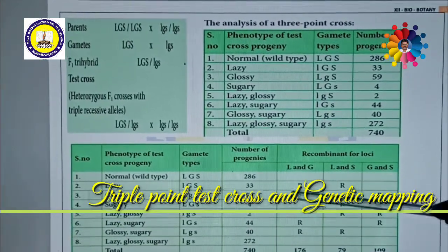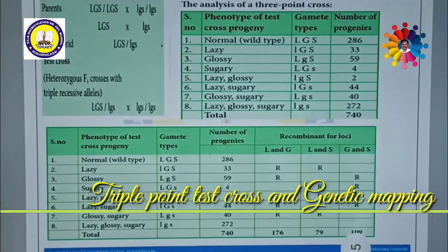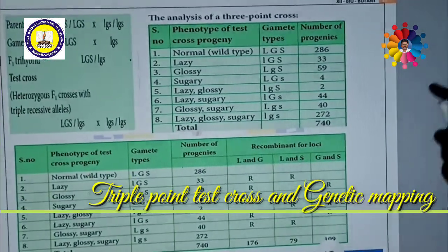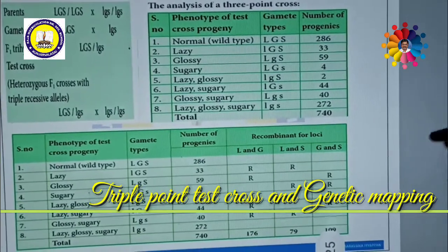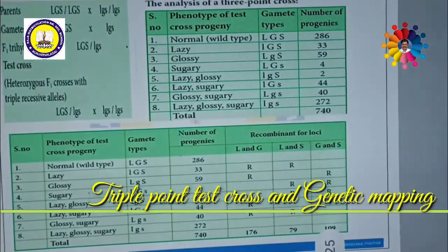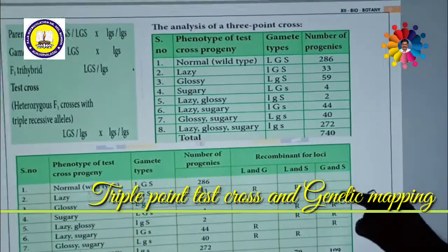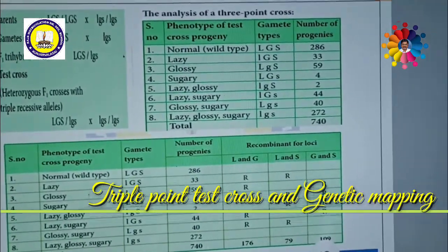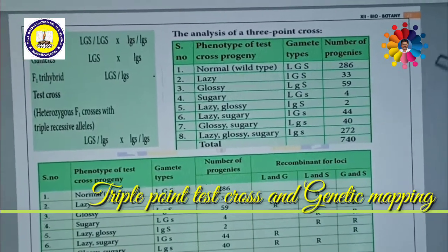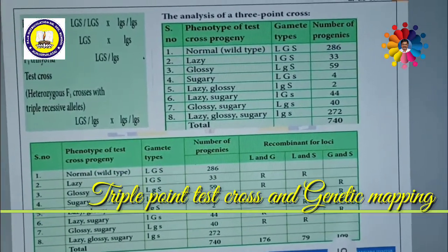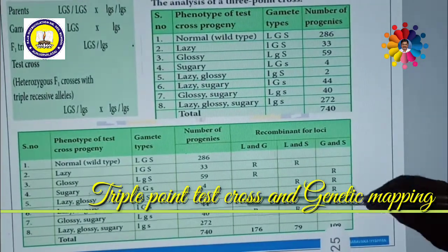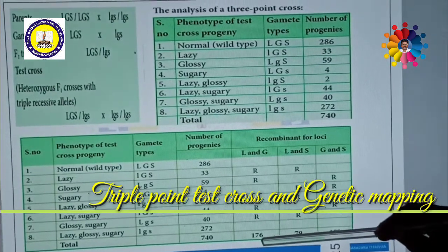Now we need recombinants only, because we are going to determine the location, the locus of the gene, the locus of the allele, and we are going to determine the genetic map. Now we are going to understand the genetic order. In order to understand, we need these recombinants. So there is a formula using recombinant frequency, RF. Recombinant frequency RF is equal to total number of recombinants by total number of progeny.